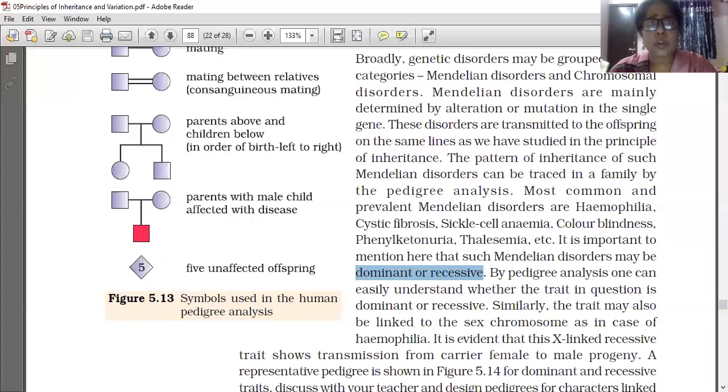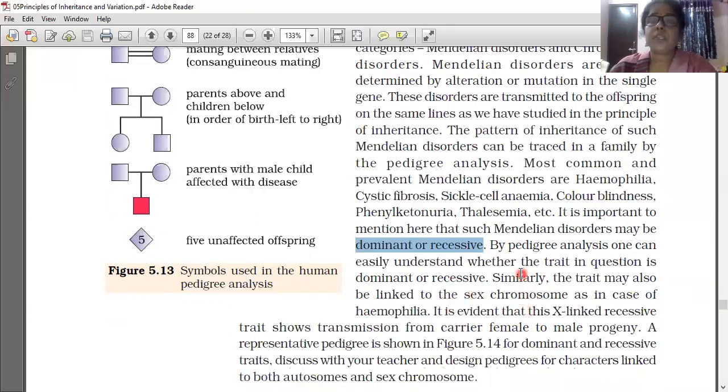So the genetically disordered gene can be on a sex chromosome, or otherwise on autosomes. If it is present on the sex chromosome, an example is hemophilia only. Hemophilia we will learn now. Similarly, the trait may also be linked to the sex chromosome, as in the case of hemophilia.